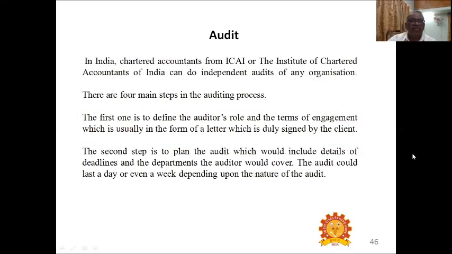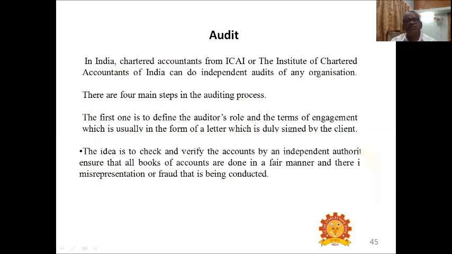Auditing: how to audit, and who can audit the department works and other works. In India, the chartered accountants from ICAI, the Institute of Chartered Accountants of India, can do independent audits of an organization.